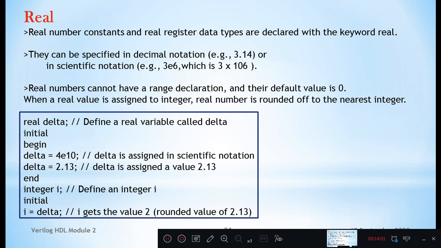Initially you assigned delta with 4e to the power 10, that is 4 into 10 raised to 10. Then in the next line you assign delta with 2.13. So delta will have the new value, that is 2.13. Now here you are defining integer I, and for the integer you are assigning a real value. So I you are assigning 2.13. I gets a value of 2, a rounded value of 2.13. 2.13 is rounded to 2.